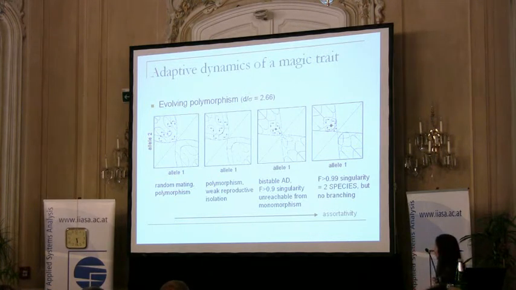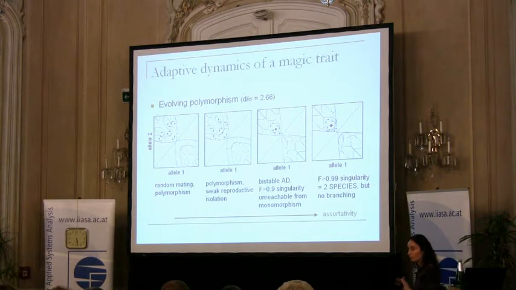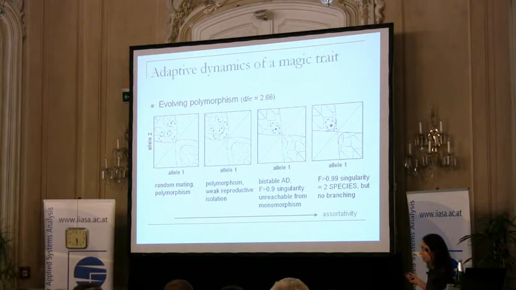And the situation is somewhat similar in the case of very strong assortativity. Here again, there is a diallelic singularity where now so many of the heterozygotes, or if you like hybrids, are missing that we can declare that this point represents two separate species. The two homozygotes are reproductively isolated, but again, we can't reach it from the branching point. Not only that we can't reach it, but by this time the branching point has turned into an ESS, and then there is a saddle here which isolates the ESS from the speciation singularity. So the two species are stable, but they are unreachable.